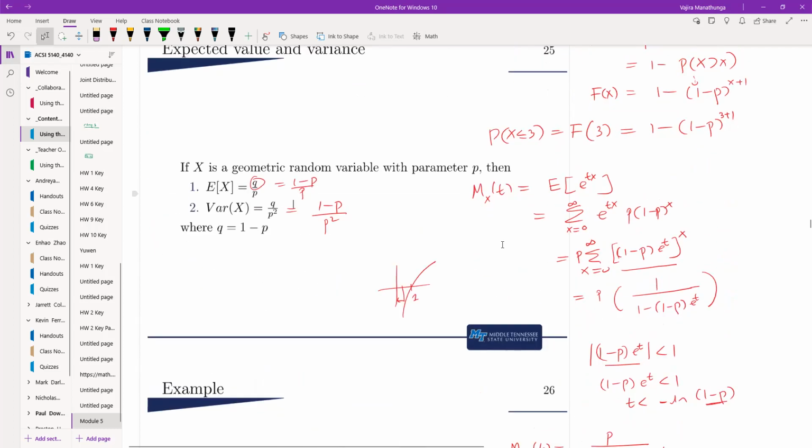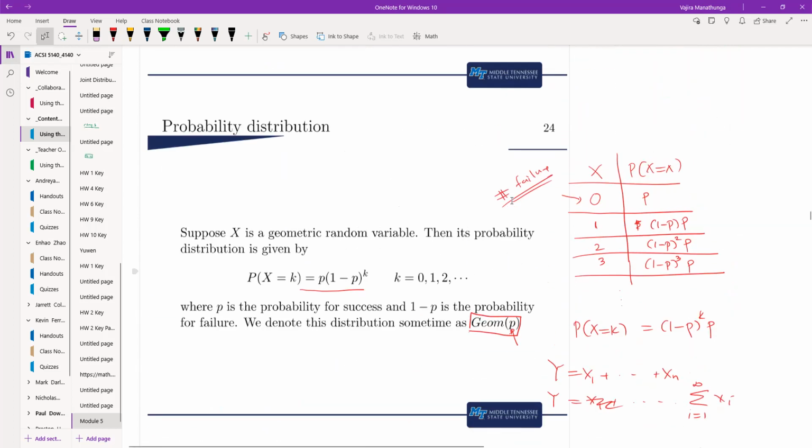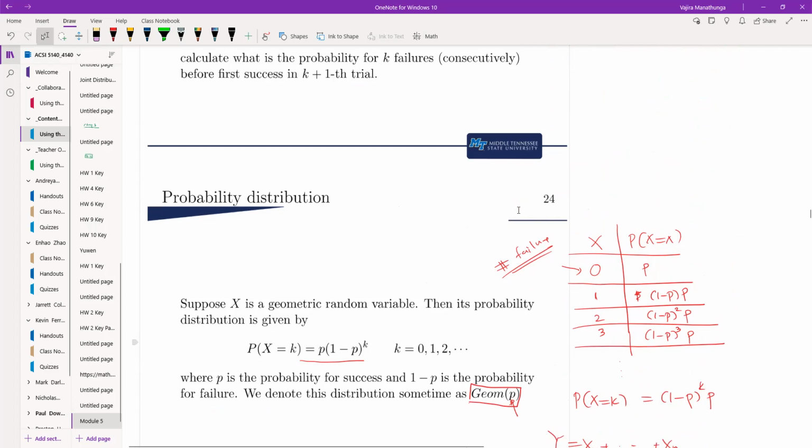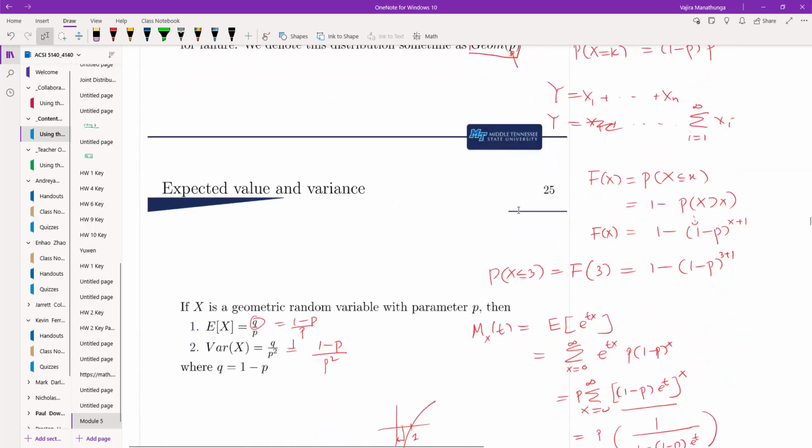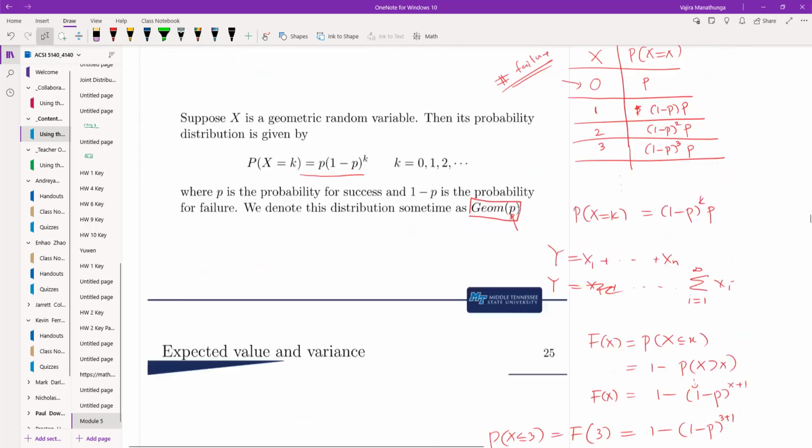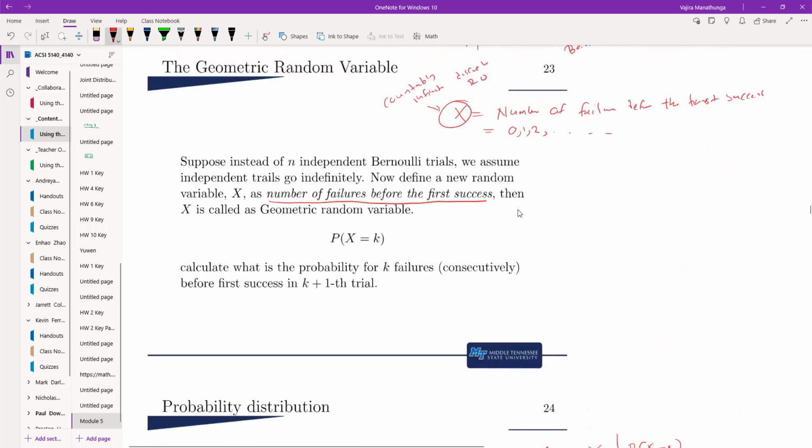Another property which I want to discuss here is the memoryless property. I didn't mention that, but the geometric distribution has the memoryless property. So what is that? That means, let me write here, for example, if you try to calculate the probability that X is greater than or equal to x plus y, given that X is greater than or equal to x.